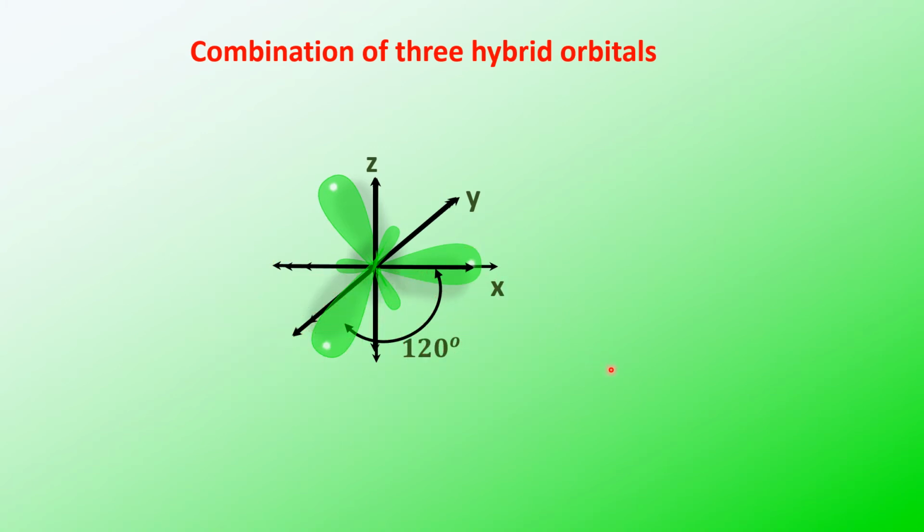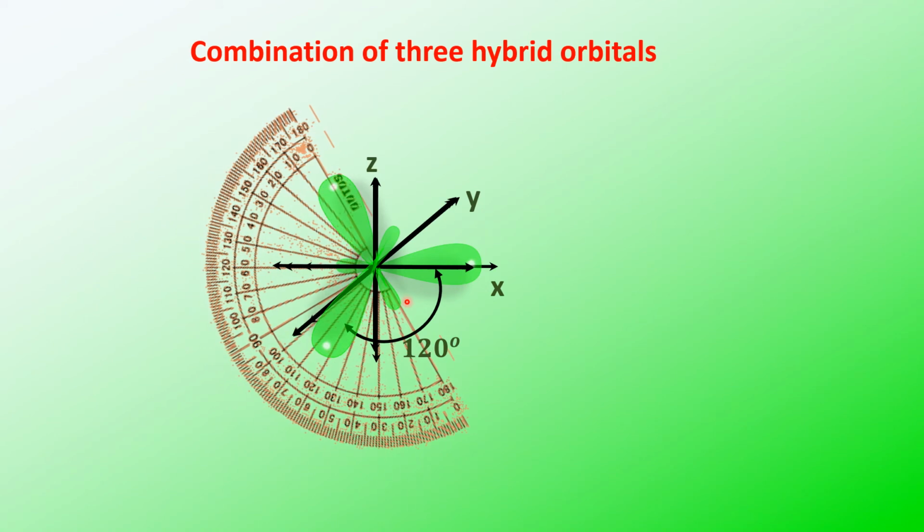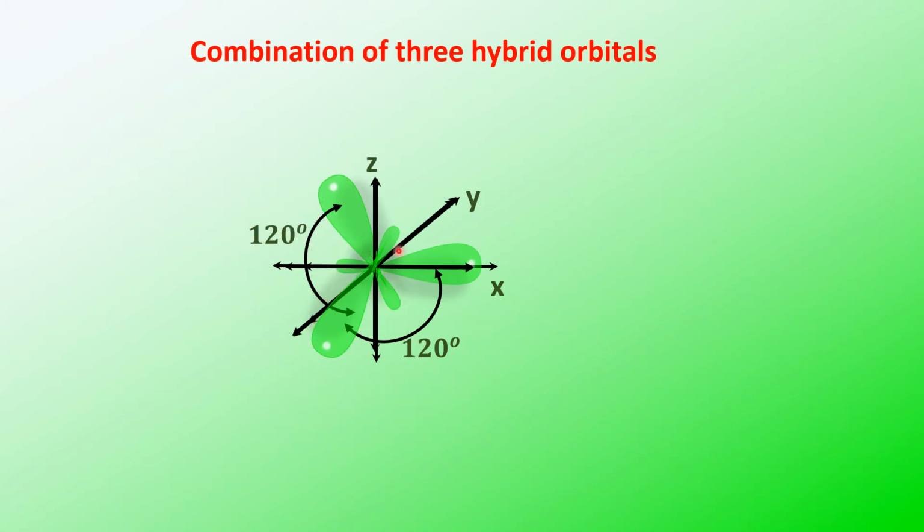Now we'll measure the other one. These two. From here to here, if you measure this, it is 120 degrees again. Now we'll measure the third angle.